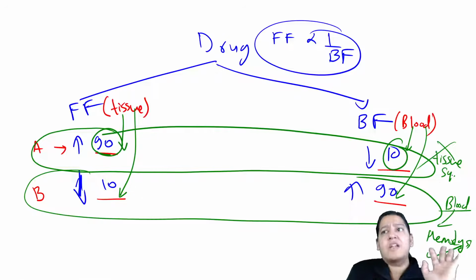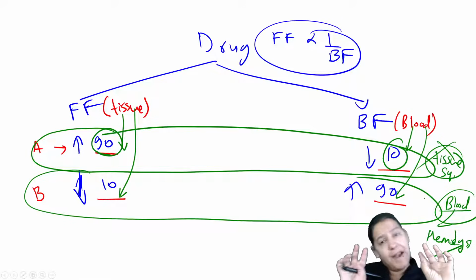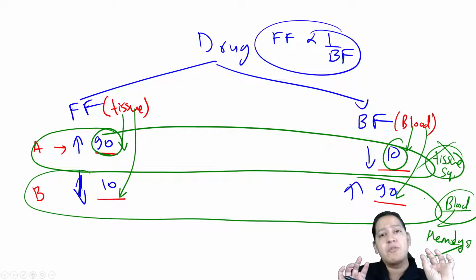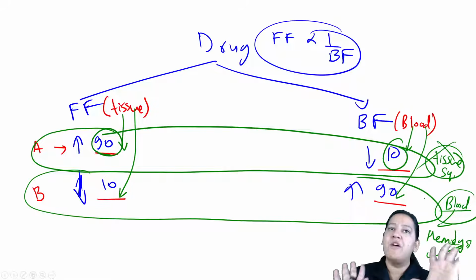So some drugs are tissue sequestered, some drugs are blood sequestered. Drugs are of two types: tissue sequestered and blood sequestered. Some drugs love to enter the tissue, some drugs love to remain in the blood only, depending on the proportion of their free form and bound form. So this is the summary of volume of distribution.